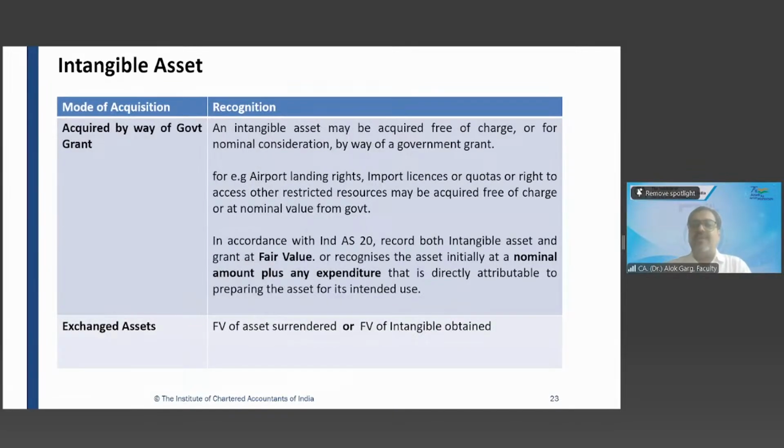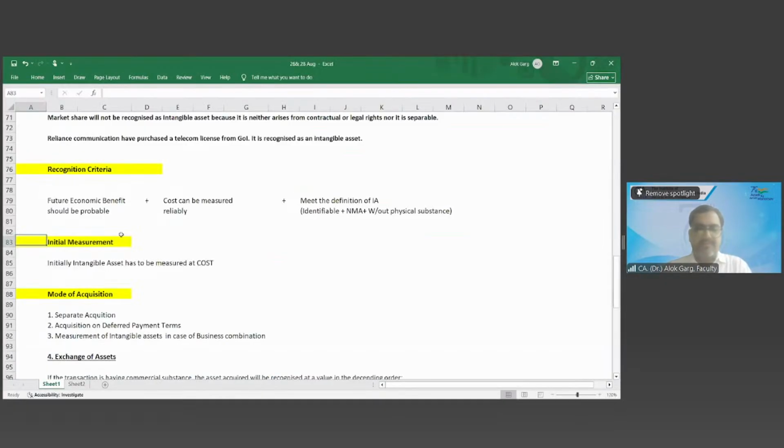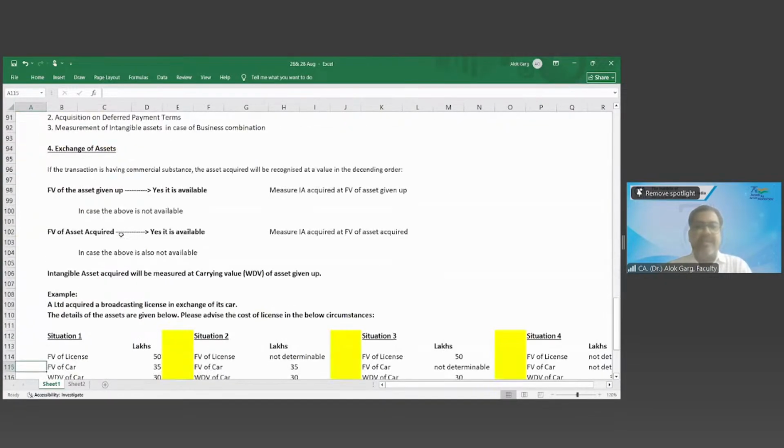Fair value of asset surrendered or fair value of intangible obtained. What is the concept of exchange of asset? So let me take you to my Excel file, exchange of asset. Do you remember the concept of exchange of asset? Yes, sir. What is the concept in PP?